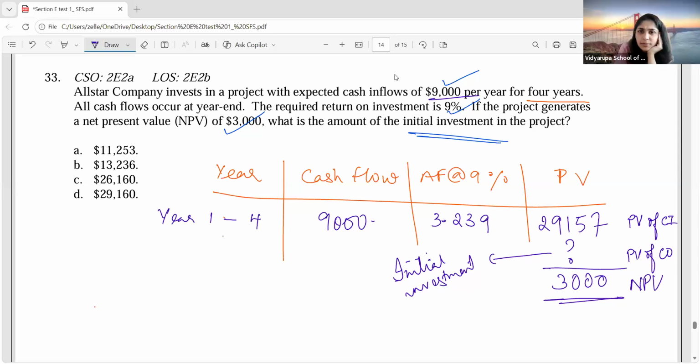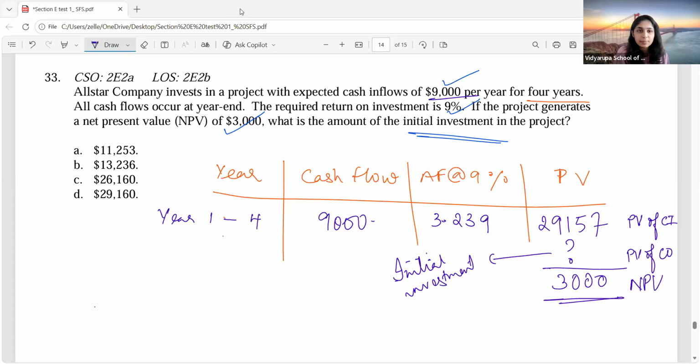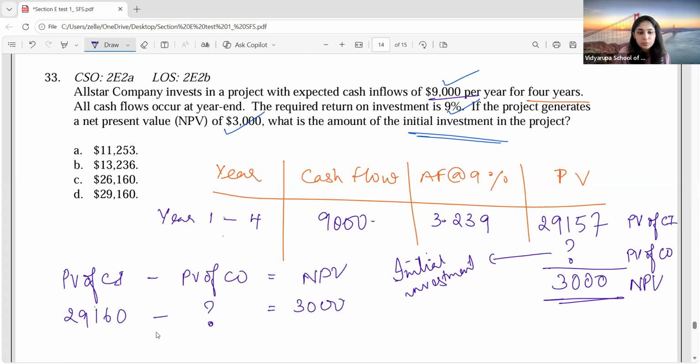Is it correct? Have we gone wrong somewhere? Tax rate is not given in the question, no? Yes. So we know that NPV is equal to present value of cash inflow minus present value of cash outflow. They have told us that NPV is 3,000. Present value of cash inflow we calculated. So how much is your present value of cash outflow, guys?